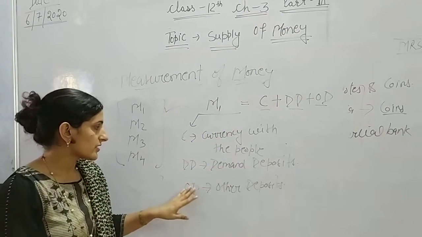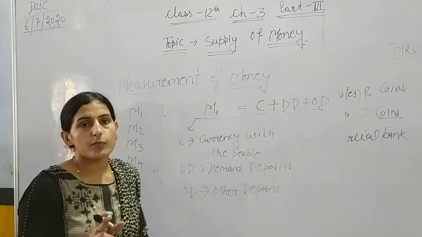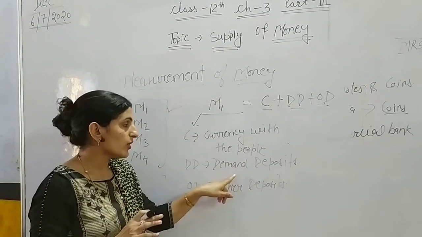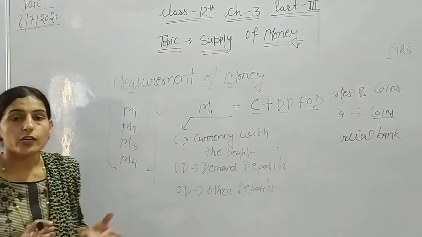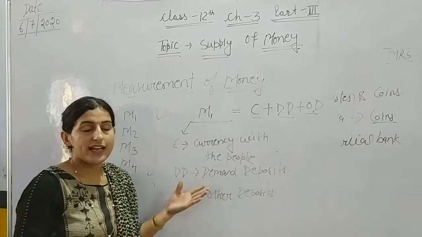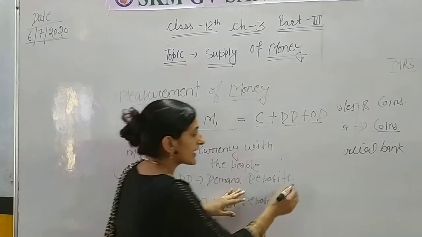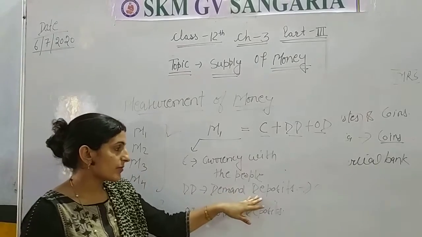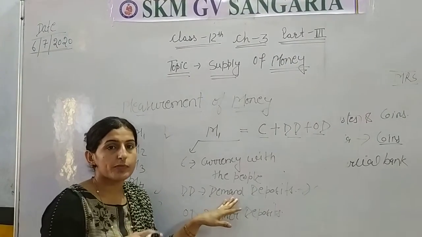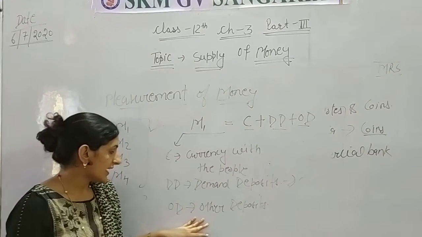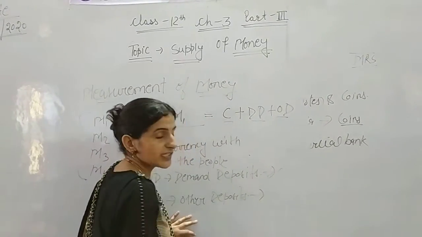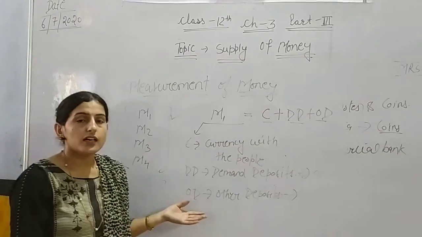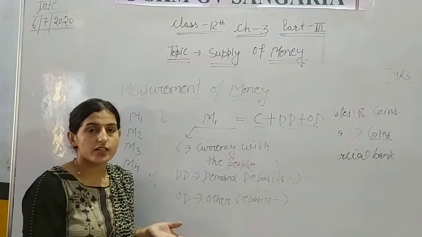DD, demand deposit. There are two terms: demand deposit and term deposit. There is a difference between demand deposit and term deposit. Term deposit cannot be withdrawn at any time by the people, but demand deposit can be withdrawn at any time, means people can claim a cheque against this demand deposit, but a cheque cannot be claimed against the term deposit. Other deposit means deposit of RBI with NABARD and with other multinational financial institutions, that all comes in other deposit.